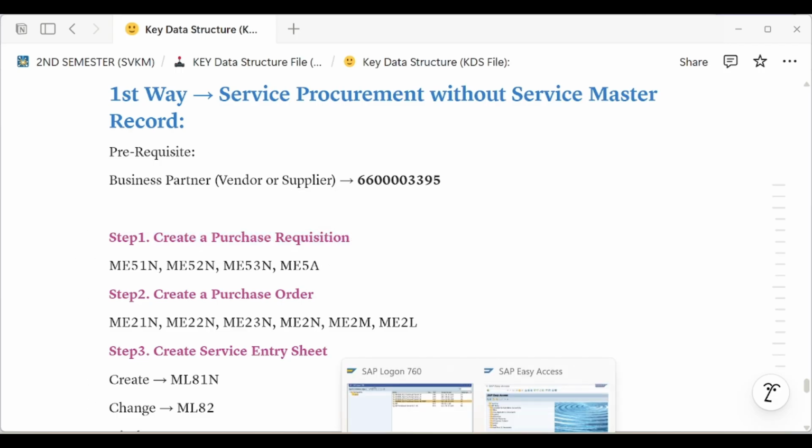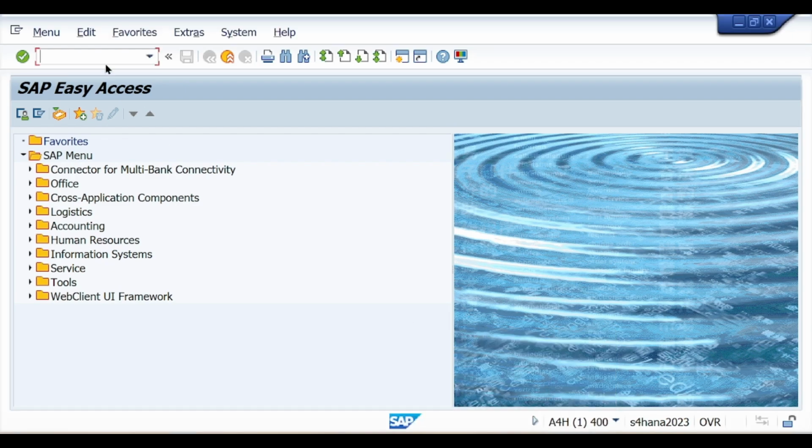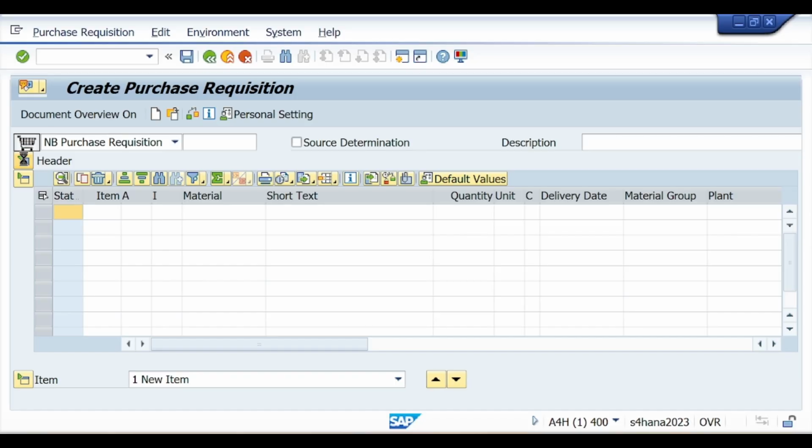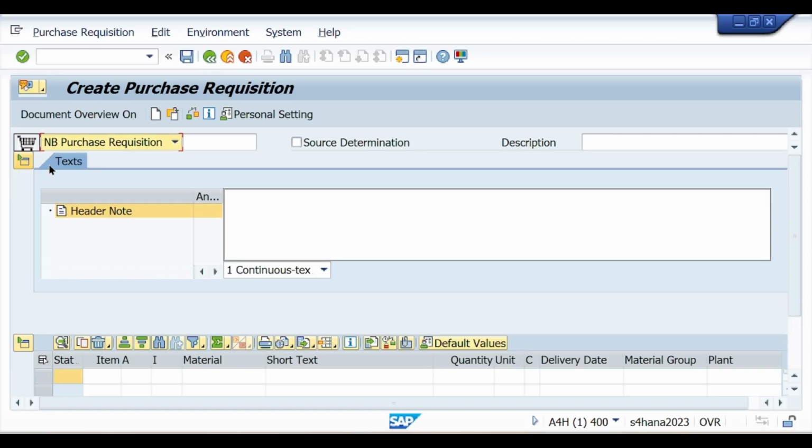Okay, go to SAP system, use T code ME51N. So this is the window where we create a purchase requisition for internal request for service procurement. Okay, so purchase requisition, service procurement.